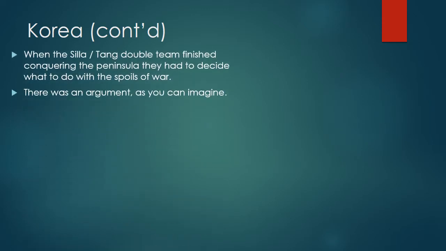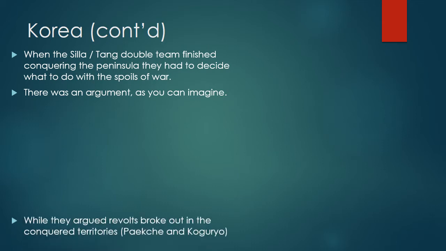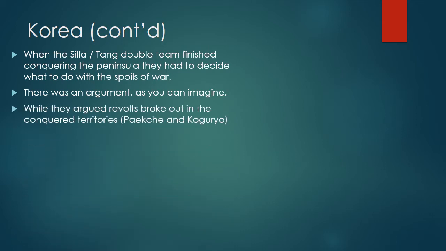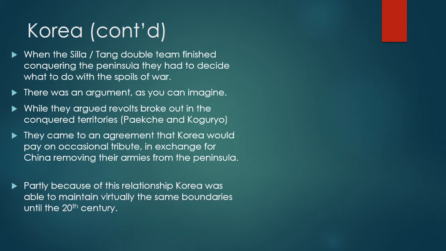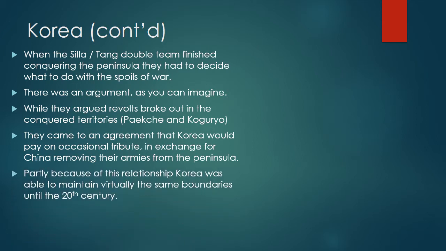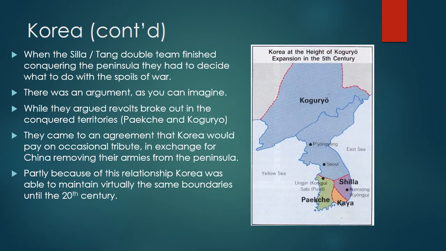Seeing the weakness of the ruling order in the Goguryeo and Paekche regions, revolts broke out, and as a result, Korea became a tribute state, meaning it was not directly controlled and conquered by China, but instead, similar to the Aztecs, they had to pay tribute, and if they didn't, then China would come back and attack them. So essentially, Korea exists on its own as a tribute state, closely connected with China, but independent from China until the 20th century, which we will discuss in Unit 5.